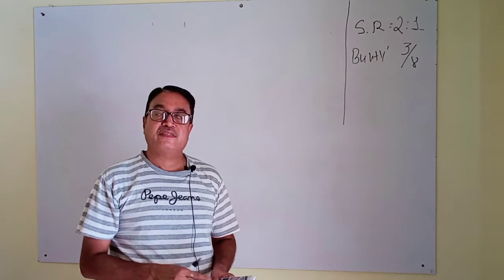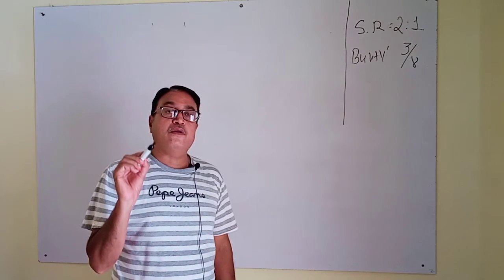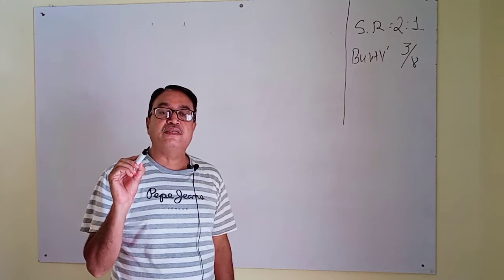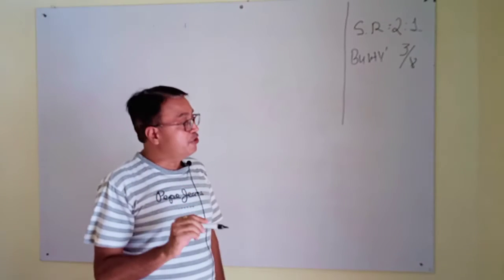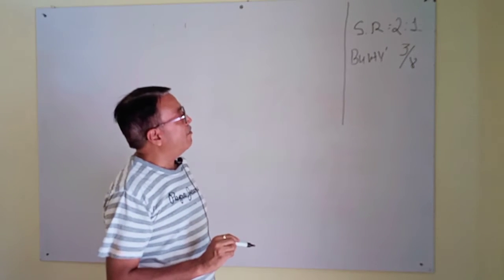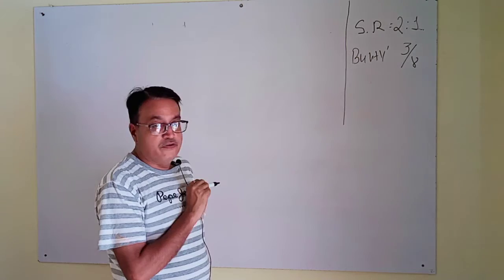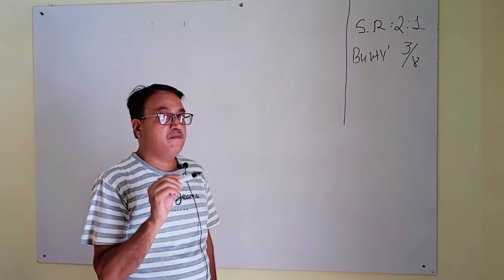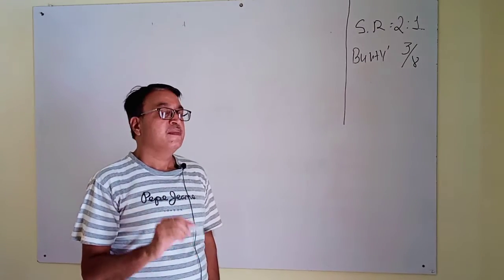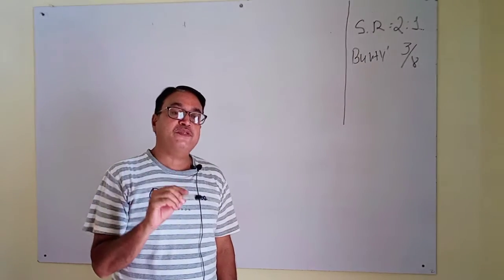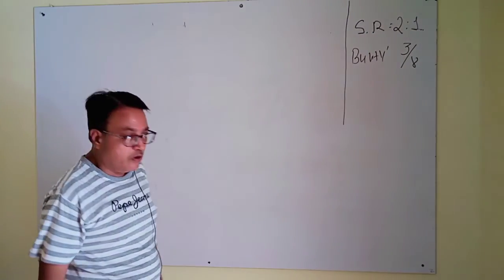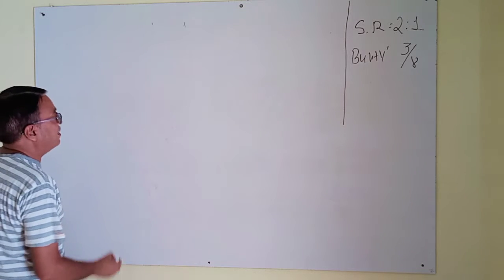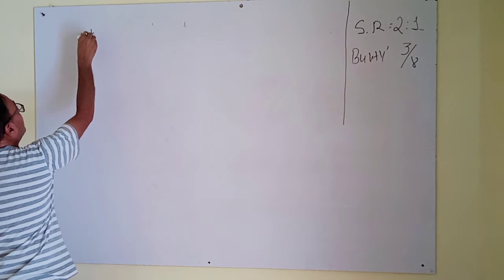Here, see, total goodwill of 32,000 is given, but it is not just the new partner's goodwill. It is not for the new arrival partner, it is the firm's goodwill. So I will find Bunty's goodwill only.